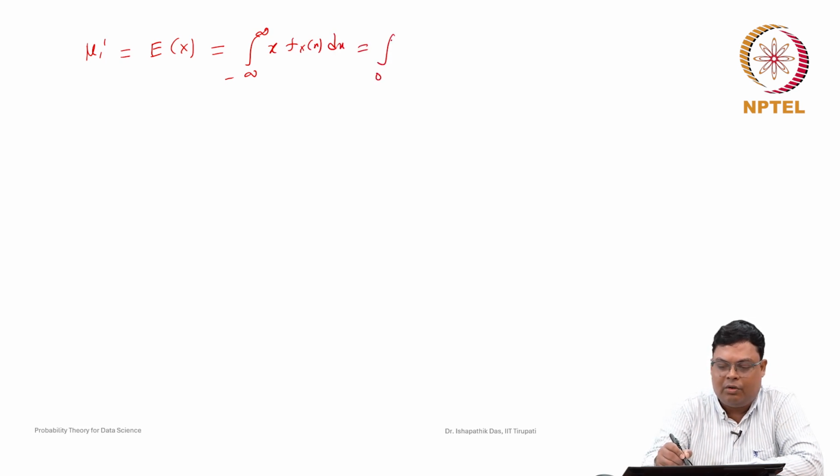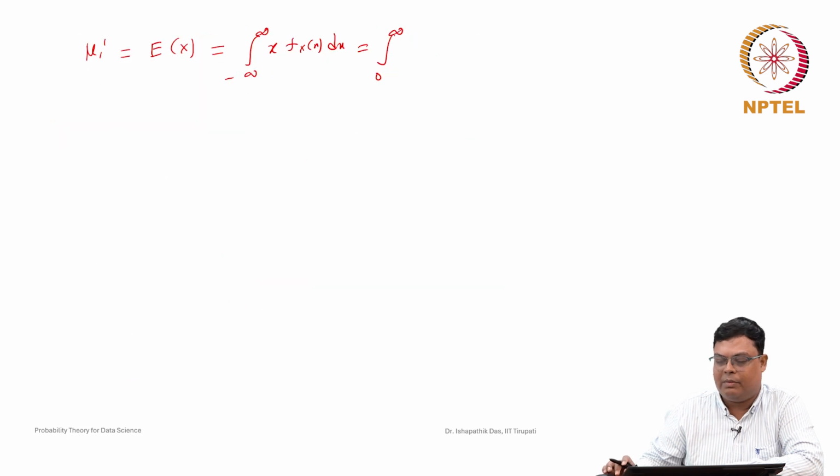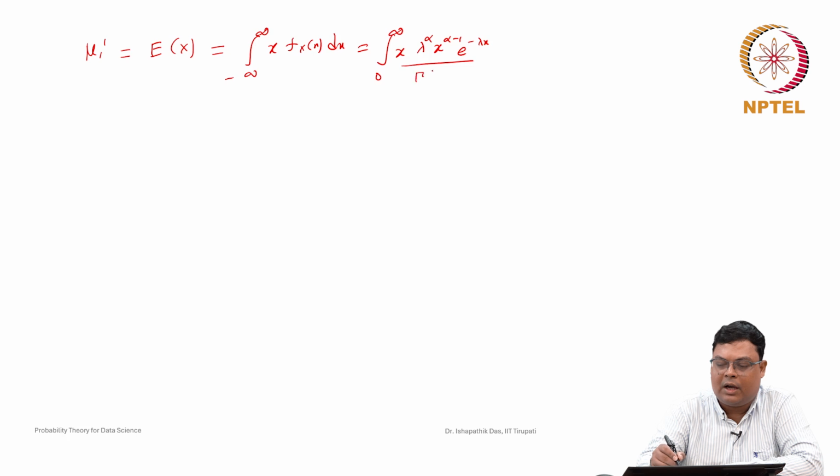Because it is non-zero only when x is from 0 to infinity, otherwise it is 0, this is x times f x, which is lambda to the power alpha x to the power alpha minus 1 e to the power of minus lambda x by gamma alpha dx.